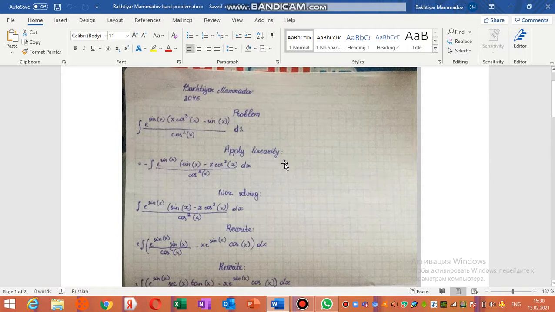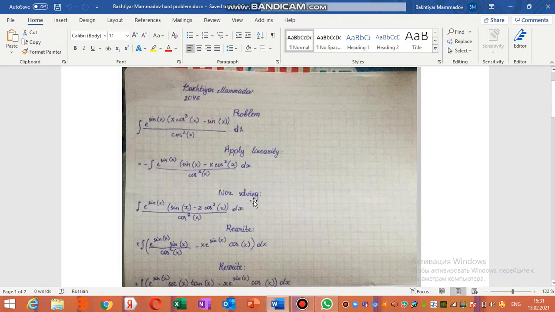Firstly I apply linearity, and this function is equal to the integral of e^x multiplied by (sin x minus x cos 3x) divided by cos^2 x dx.